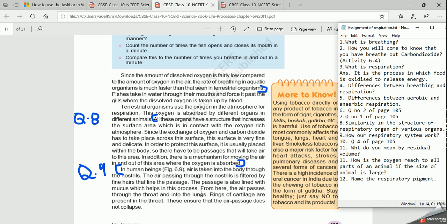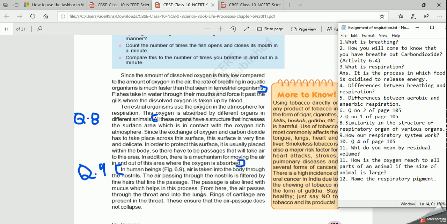They filter the air, because the air you are breathing may contain some carbon particles, right? When you clean your nose, you sometimes find your mucus is black. Why is it black? Because it has trapped all the impurities from the air you have breathed in.